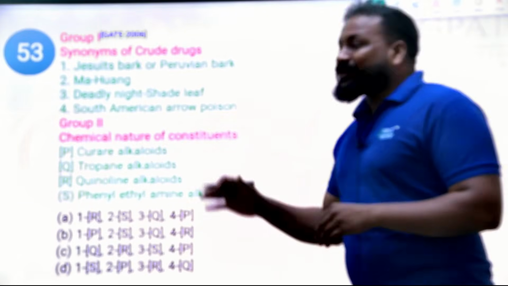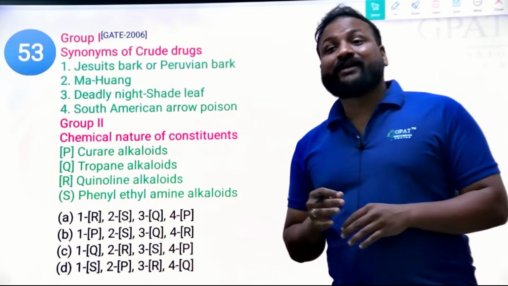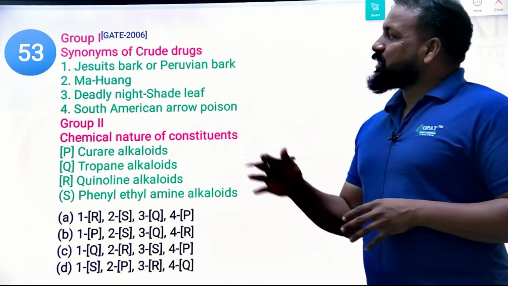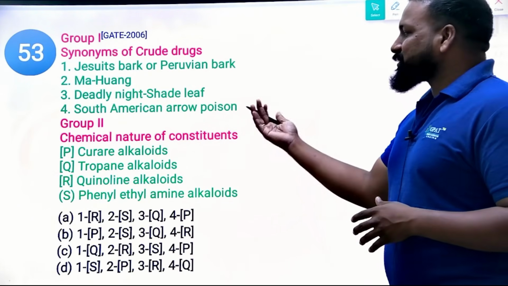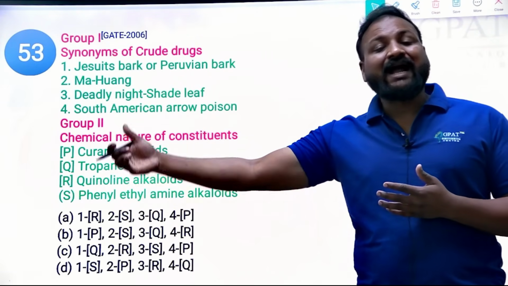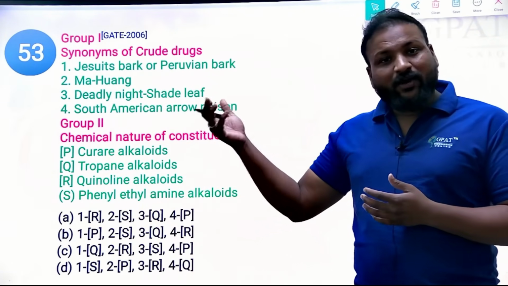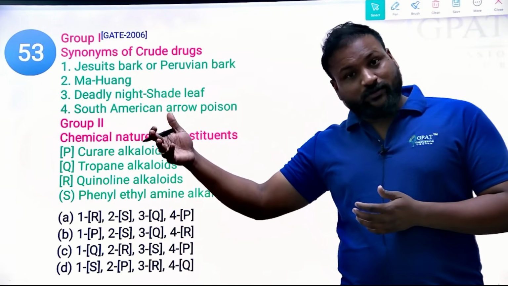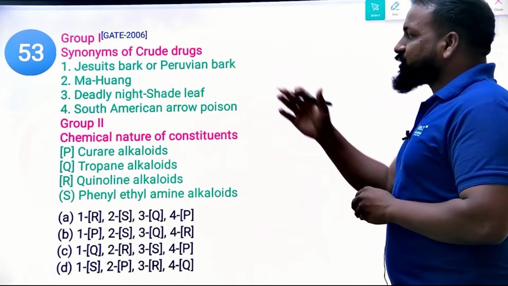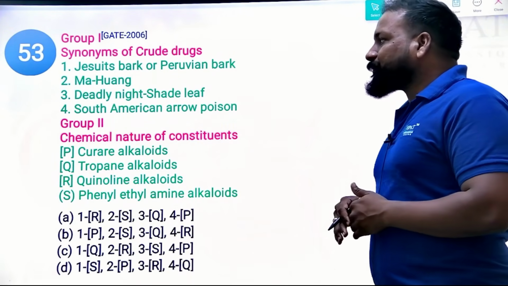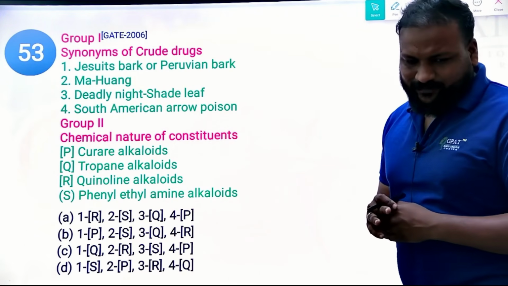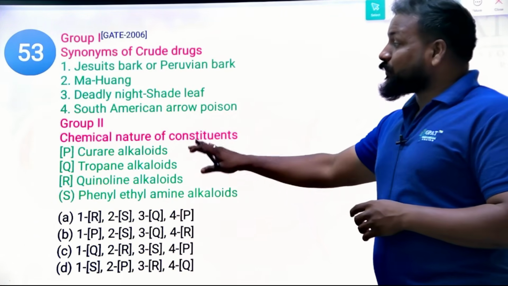Now another question, the 53rd question, from GATE 2006. A group 1 set of drugs is given along with the synonyms of the crude drugs. Before, they asked about direct drug names and their chemical classification. Now indirectly they give the synonyms, not the direct drug names, and ask the chemical constituents. Quinine bark or Peruvian bark, mahuang, deadly nightshade leaf, and South American arrow poison. It's very easy.